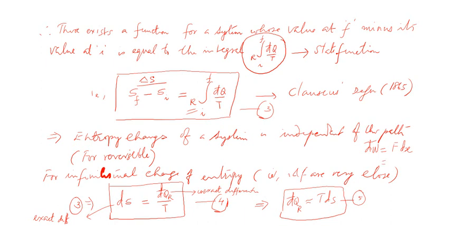Or you can rewrite this in another way. d bar w is equal to PdV for hydrostatic systems. Maybe due to sign convention there will be a negative sign. The negative sign comes due to the sign convention that we are adopting in our particular case. If you adopt the opposite sign convention, there will be a plus PdV, you know that.